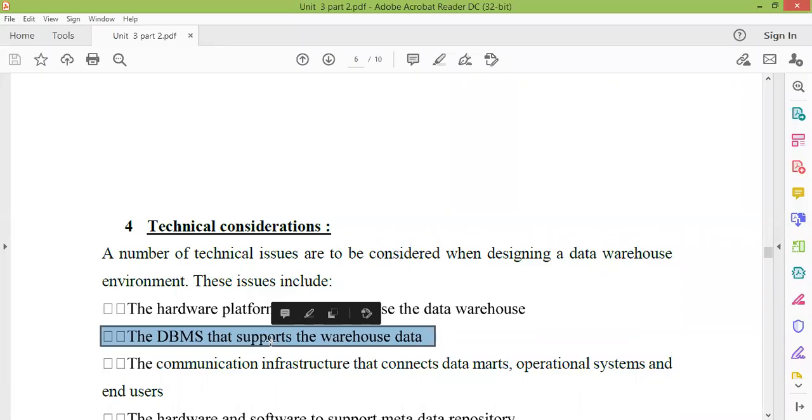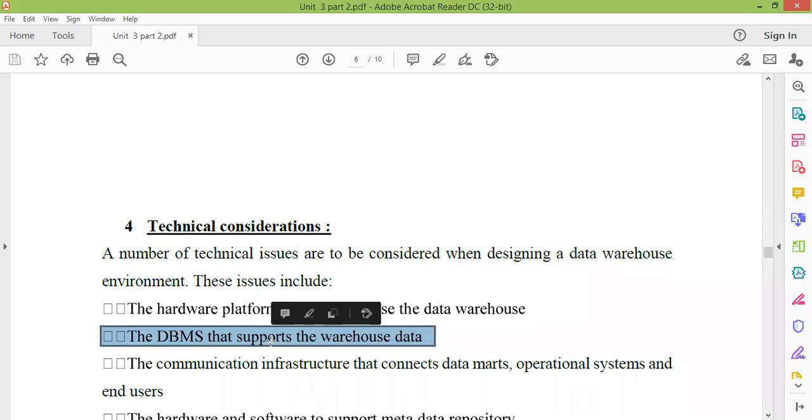So you have to choose a database management system that will support your data warehouse data. And what is database management system? When we studied the data warehouse environment, we saw that the database management system is a managing system which takes care of all the things, like what are the security issues, what are the constraints, what are the linking attributes.